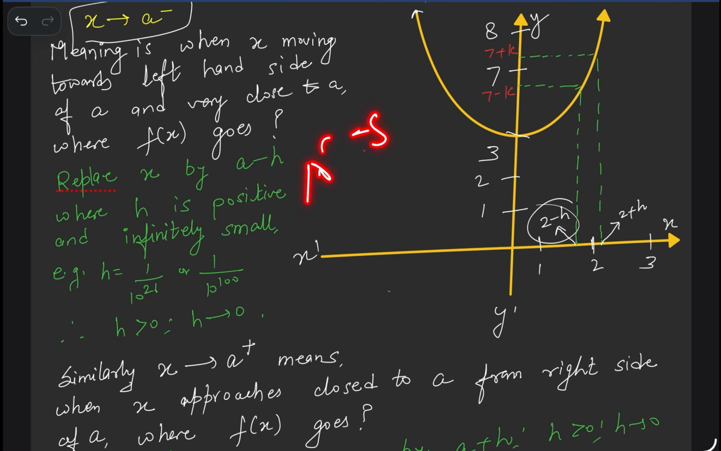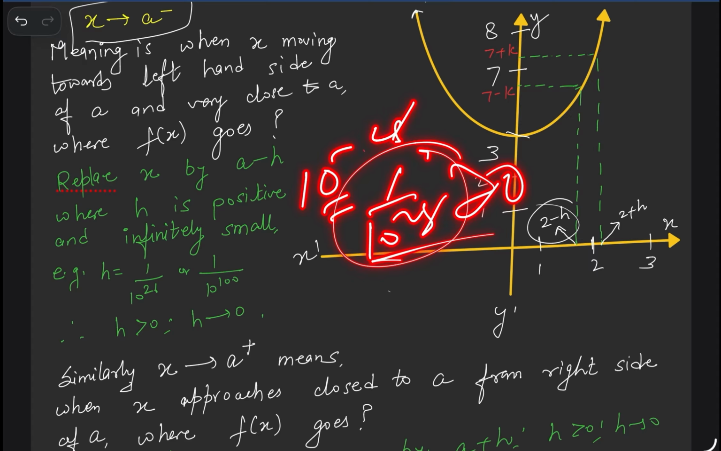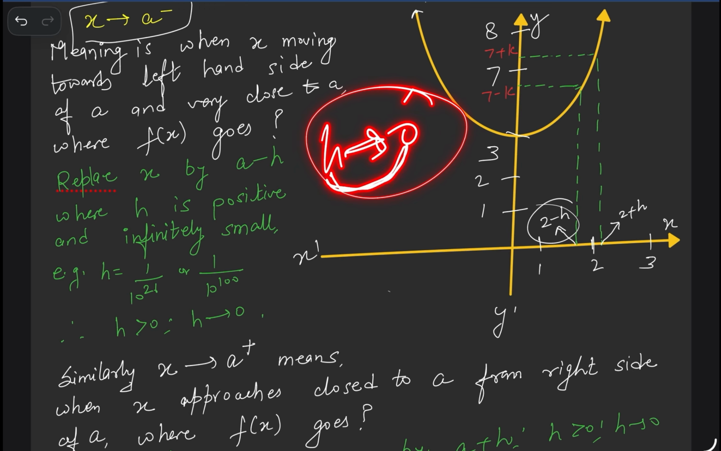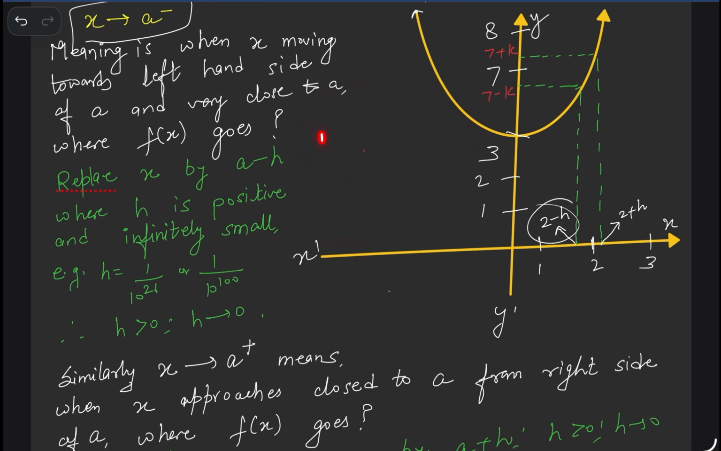Is 10 power minus 25 negative or positive? Positive value. 10 power minus 25 means nothing but 1 upon 10 power 25, and this one is always greater than 0, but very close to 0. So h tends to 0. What is the meaning of tends? This h is trying to go to 0, very close to 0, but never equal to 0. Clear? This is the meaning of h.